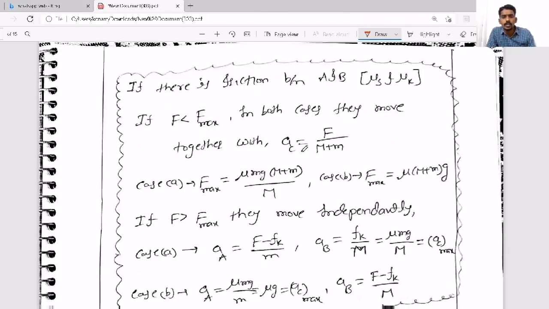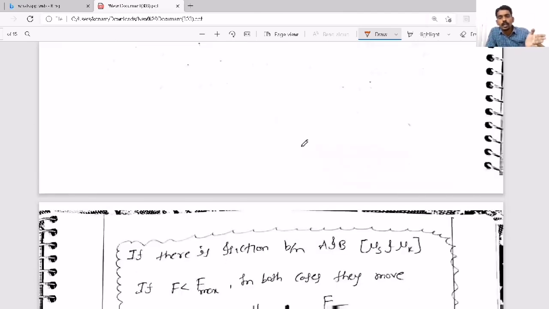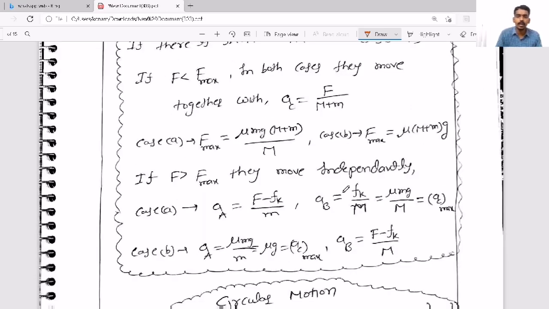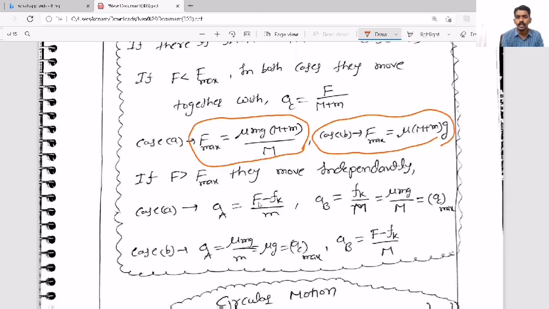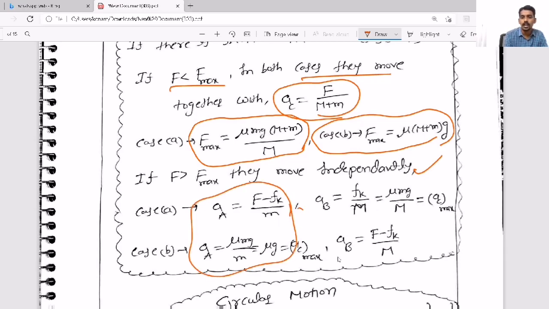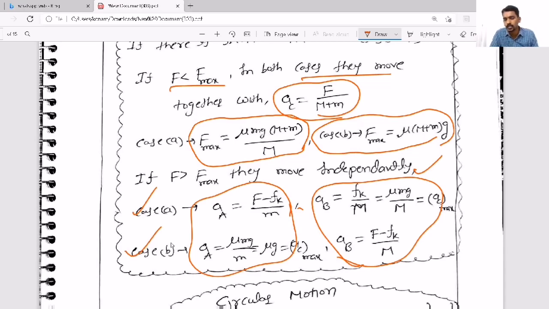Now here, what I am telling is, you can apply force up to some maximum force so that they move together. And that maximum value in case 1 is this one, and in case 2, it is this one. So if F is greater than F maximum, they move independently. If F is less than F max, they move together and the common acceleration is this. And if they move independently, then these are the formulas for the acceleration of A and B separately in both cases, case 1 and case 2, or case A and case B.